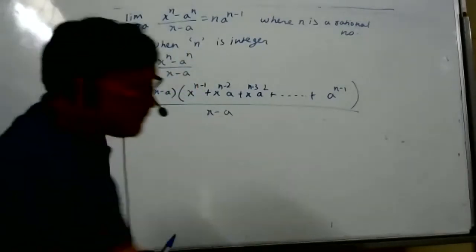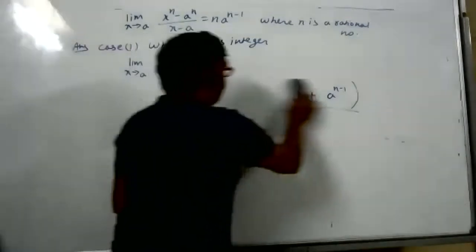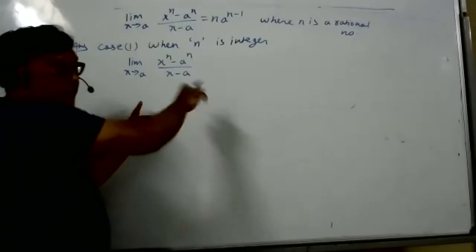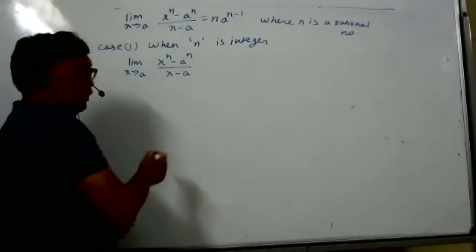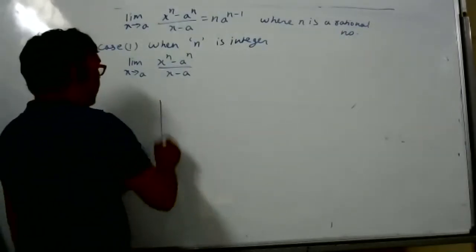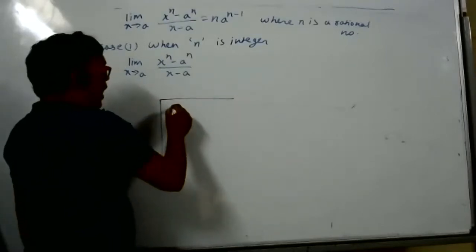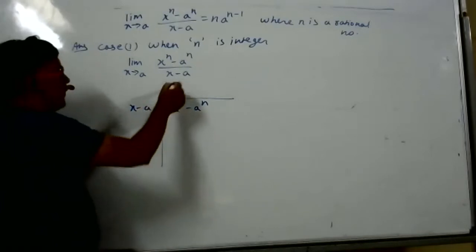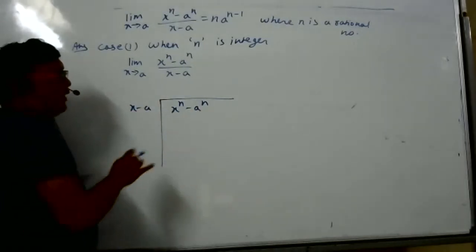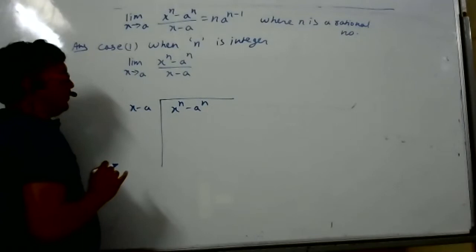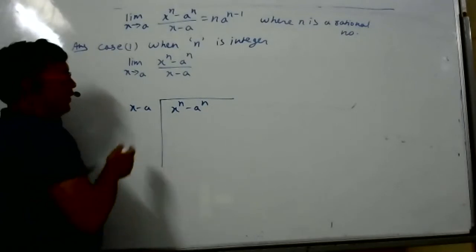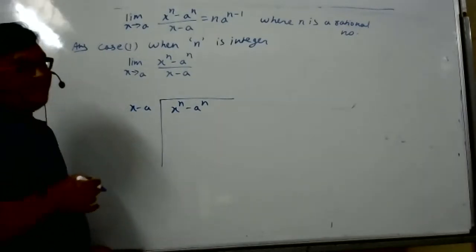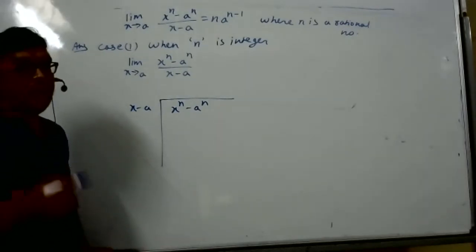Always you can verify. One simple method is like this way, student. See here, one simple method to understand this, but that expression you have to memorize. Nothing we can do. In the exam you are not going to divide and understand. Divide. All of you know how to divide polynomial. So divide by x minus a. So what is the first? What I should do? I will not teach division. You tell me what I should write here. Hey, how to divide? Tell me, one of you. Division you know or not, of polynomial?